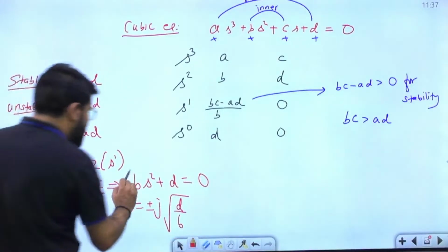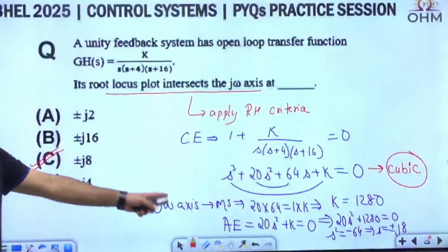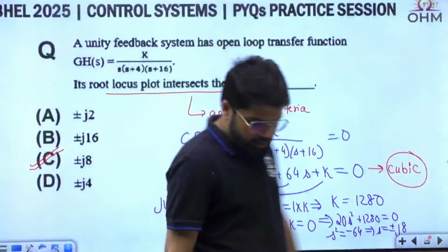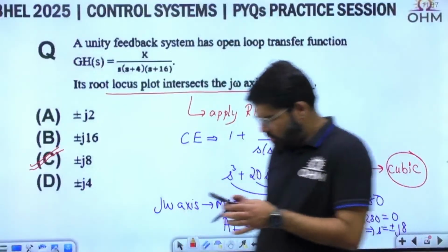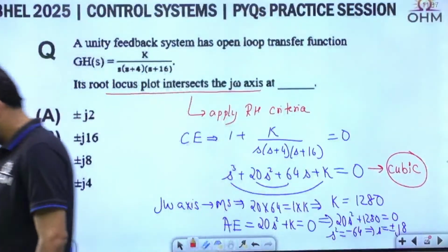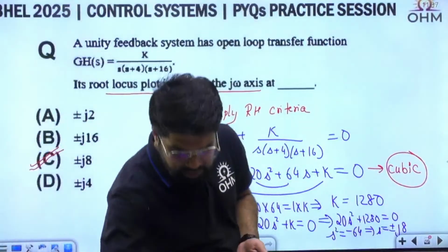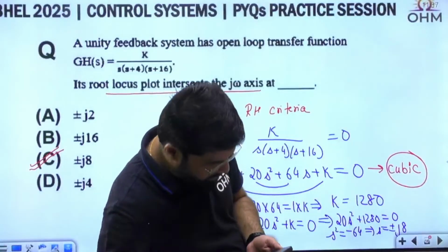So how do you form the auxiliary equation? That is important. No need to memorize even the roots formula, that you can solve. Like I've directly formed the auxiliary equation here, 20s square plus k equal to 0. So hope that is clear. Two questions we got in the previous BHEL paper directly on the basis of the cubic equation itself. Correct? Directly on the basis of the cubic equation itself.